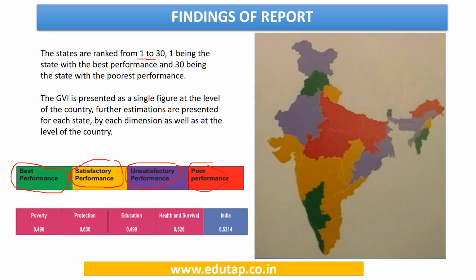the poorest performer. One goes to Goa and 30th goes to Bihar. Then GVI is presented as a single figure at national level.